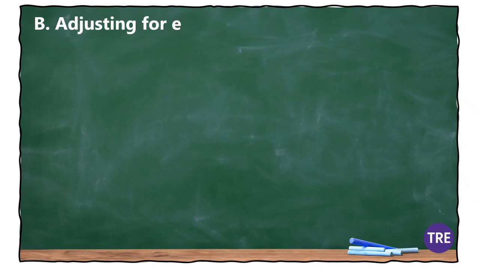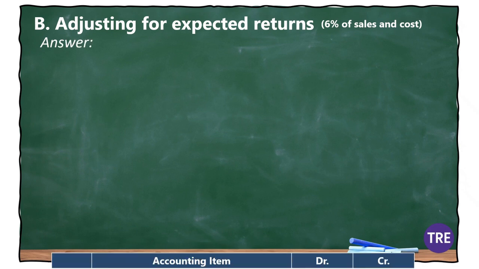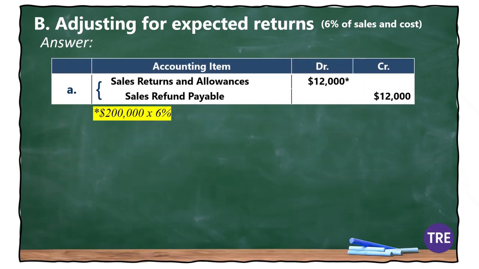Now let's work through the adjustments for expected returns. First, on the sales side. 6% of sales, that's $200,000 times 6%, gives us $12,000. We record this by debiting sales returns and allowances and crediting sales refund payable. Notice that sales refund payable represents a liability, because the company may need to refund customers in the future.